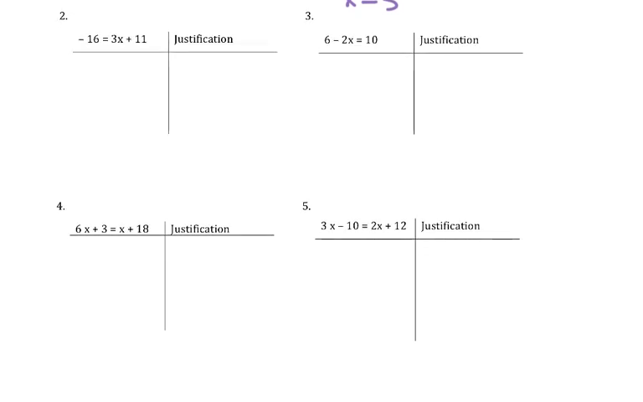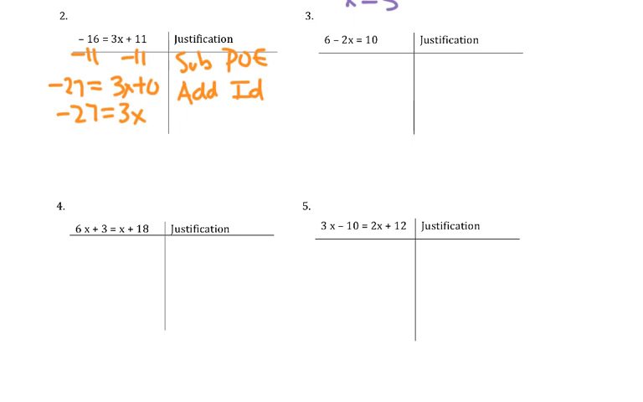So here, negative 16 equals 3x plus 11. I'm going to subtract 11, because that'll get me 3x plus 0. Negative 16 minus 11 is going to be negative 27. So I used the subtraction property of equality. Now to get rid of that 0, I use the additive identity of 0. So I get negative 27 equals 3x. So now I divide by 3, giving me negative 9 equals 1x, using the division property of equality.